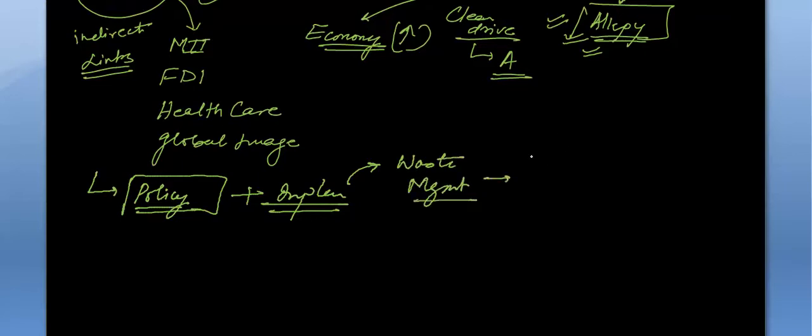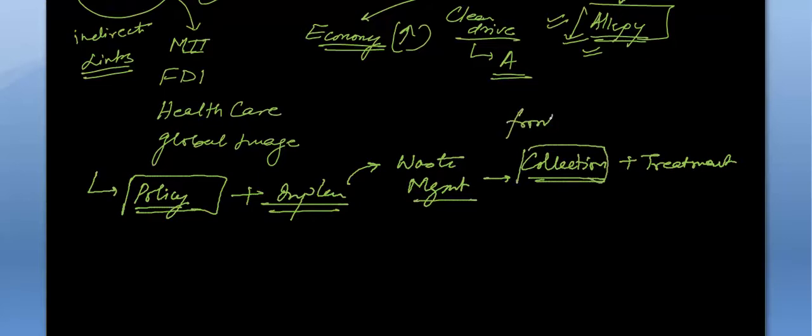It is collection plus treatment. What we think is that it's only about collection, that is the front end, which is happening in front of us. The rag pickers are coming, the safai karamcharis are coming, and they are just cleaning there. But what happens at the back end is more important. How we are treating the waste is more important.